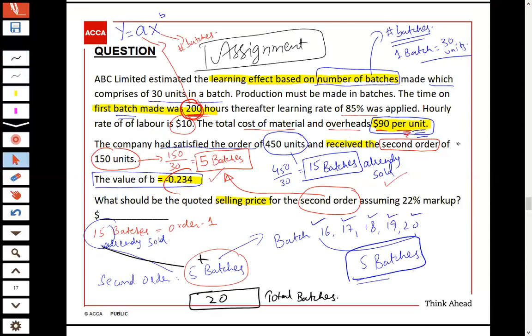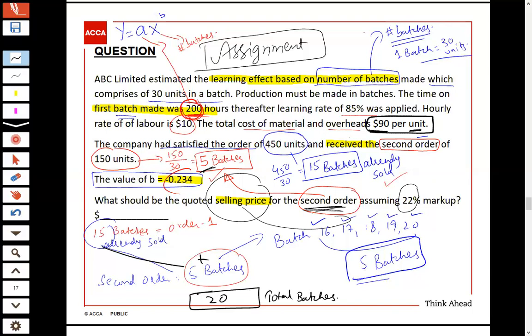Now what was the requirement? The requirement was the selling price for the second order. The second order is of these 5 batches and 150 units, assuming 22% markup. Now see, what was the cost? The cost of material and overhead was 90 per unit.